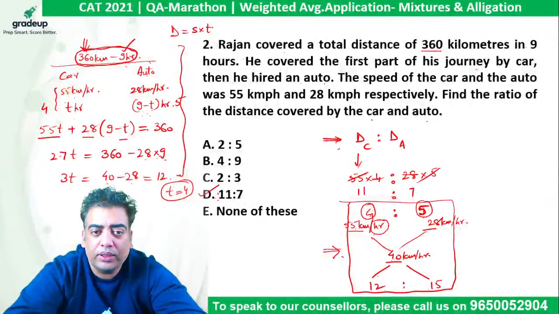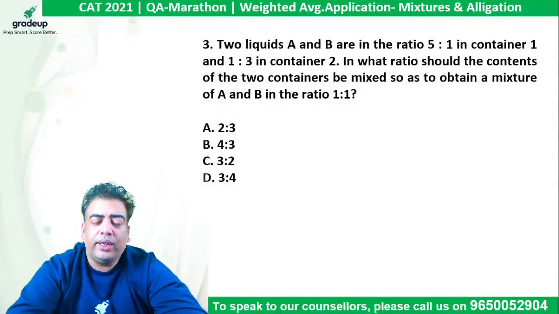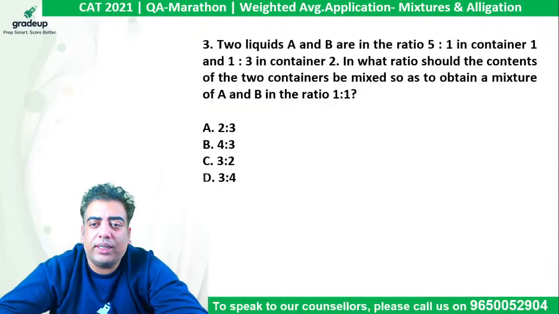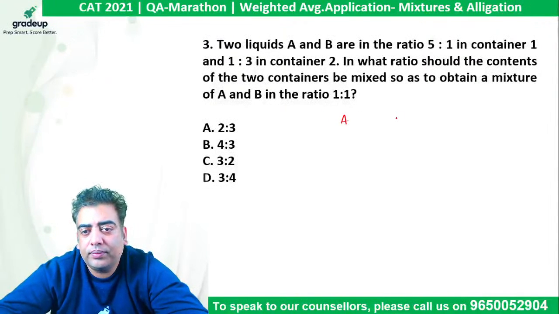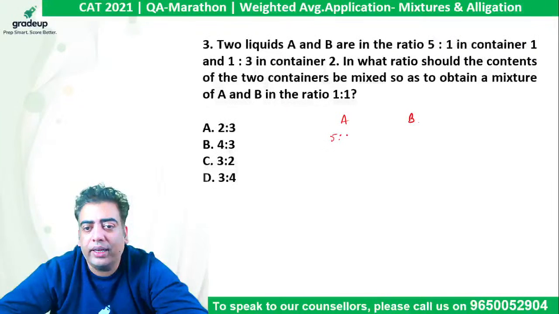Okay, so let's move on. So in the third question, it says two liquids A and B are in the ratio of 5:1 in container 1 and 1:3 in container 2.